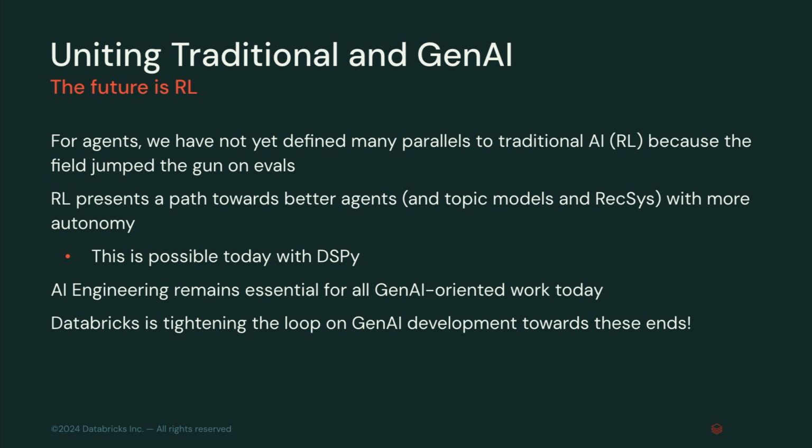You can do this to some degree with a library called DSPy, really helpful and popular for building agents. But I think at the end of the day, all of us here are fundamentally doing some flavor of engineering, right? We still need to figure out how to maybe do prompt engineering as part of our agents or build out these other capabilities that are not as easy as automation. This is all to say, we still need us, right? We're essential, and we are always going to need humans in the loop no matter what with these things. With that being said, that loop is something that we can make more efficient end-to-end on Databricks today.